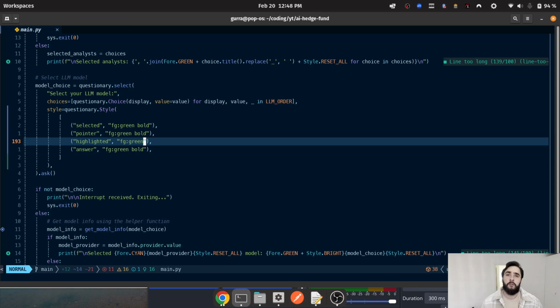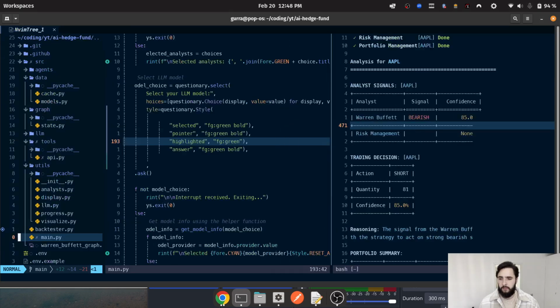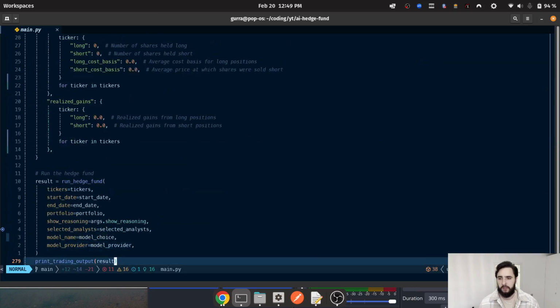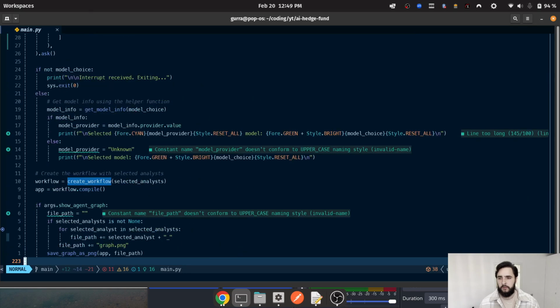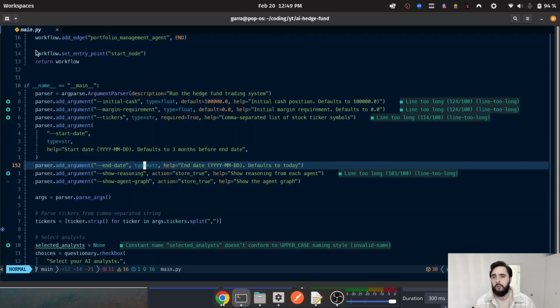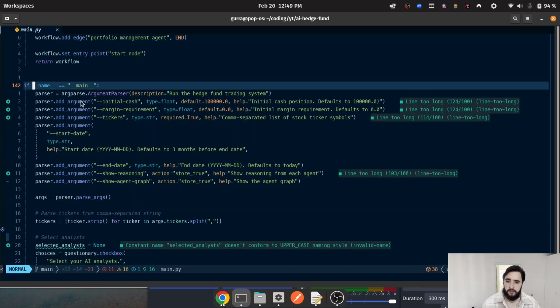Okay, so let's go through the code real quick. Everything starts in main.py. There's a lot of files here, and I'm not going to go through all of them. But basically, this is a Python command line application. We start by running the file, which gets us here.